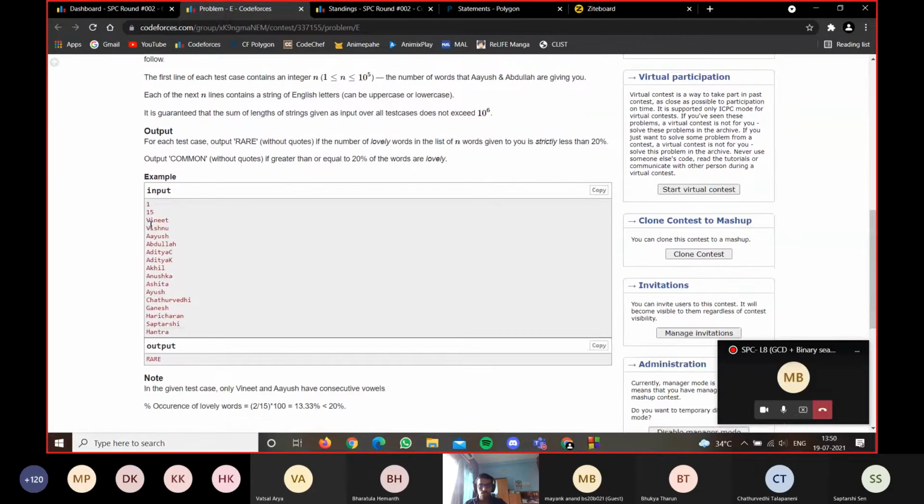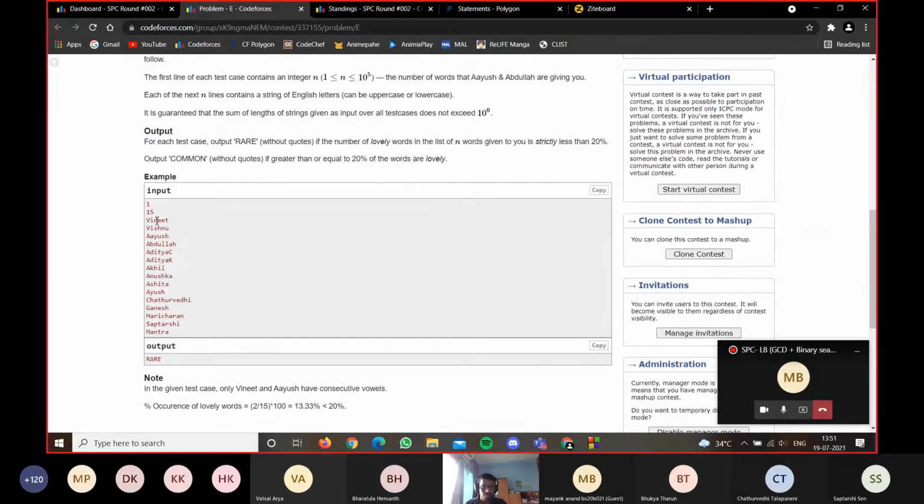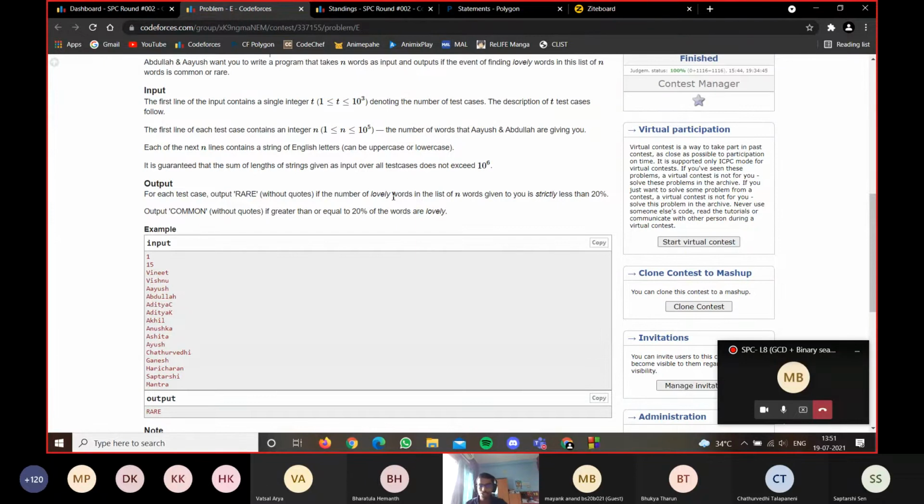So what you have to do is check each string to see whether it is lovely or not. The condition for a lovely word is that a character should be a vowel and the next character should also be a vowel. For each character you can create an array, and put 1 if it is a vowel and 0 if it's not. Then you iterate through the array and check whether the adjacent elements are both vowels. If both letters are vowels, the word is lovely. You increment your lovely counter and stop iterating through this word.